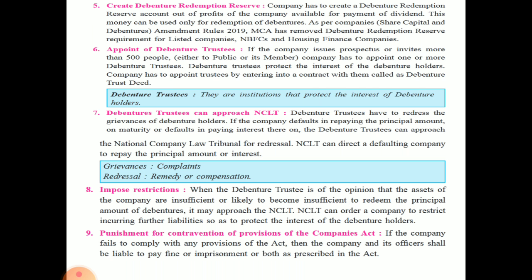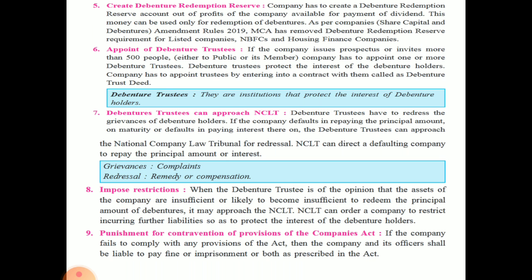Next, create debenture redemption reserve. Okay, now company has to create debenture redemption reserve out of the profits which are made by the company. Okay, so here this money can be used only for the redemption of debentures. अगर कोई debenture holders को अपने पैसे फिर से चाहिए, then this money can be used.